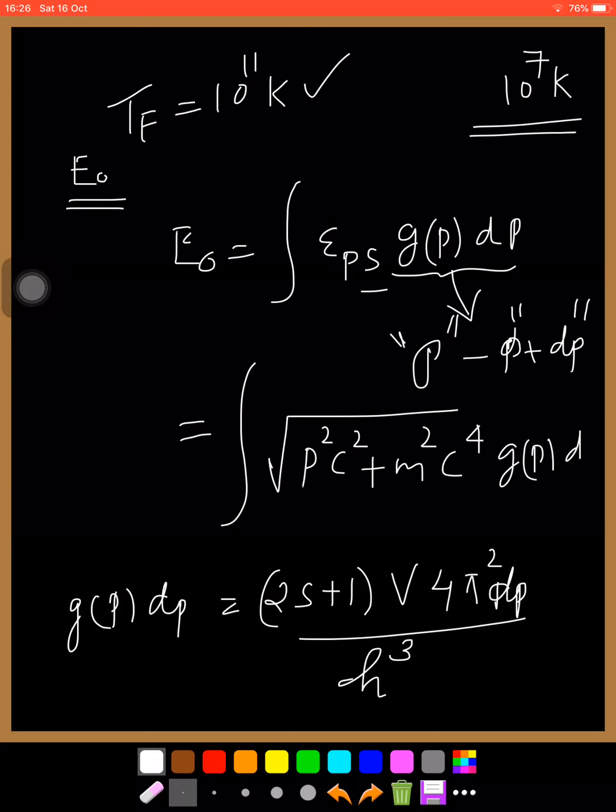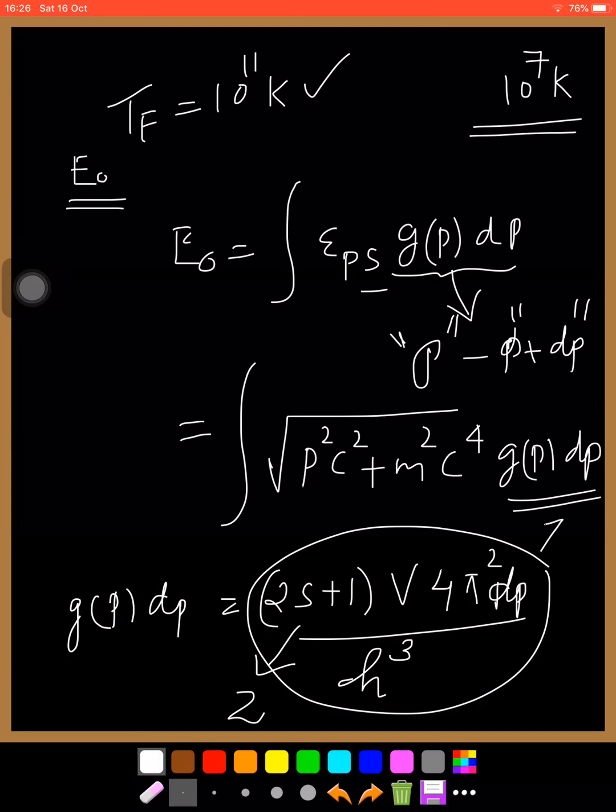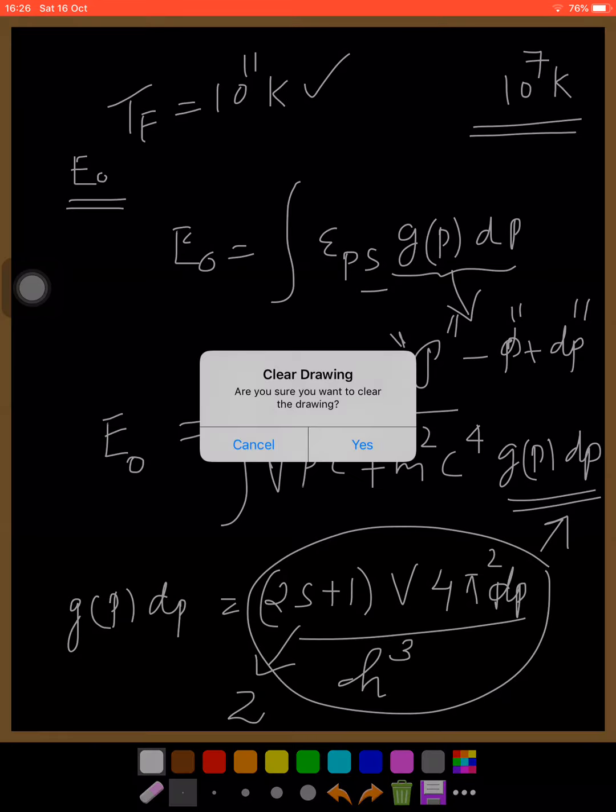So substitute the dP value here, and we know for an electron S is equal to half. 2 into half plus 1 is 2. 2S plus 1 is 2. Substitute this value for g(p) dp. Here on the left side it is E0. So we will be getting the value for E0 as